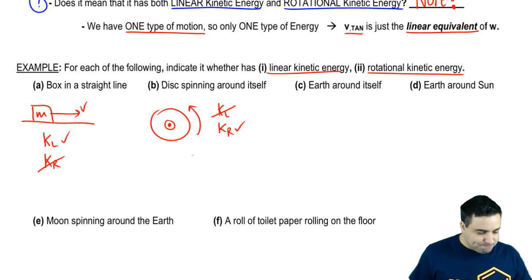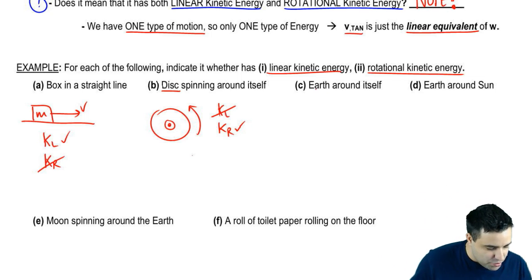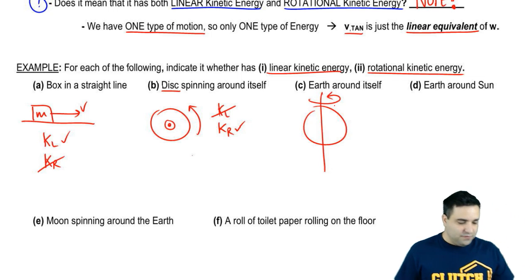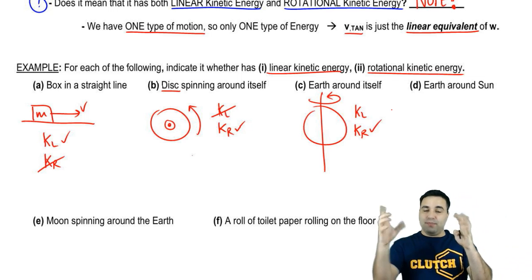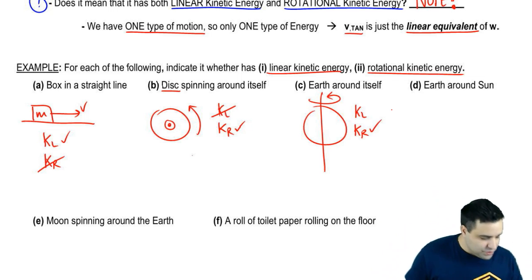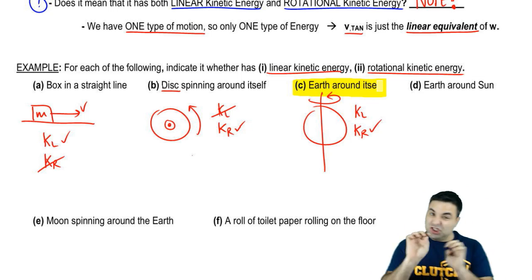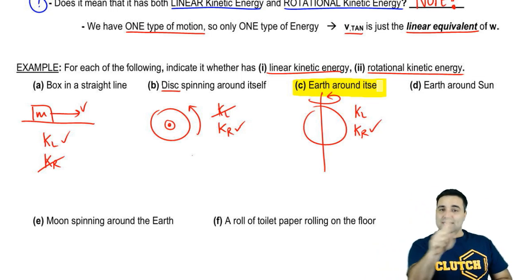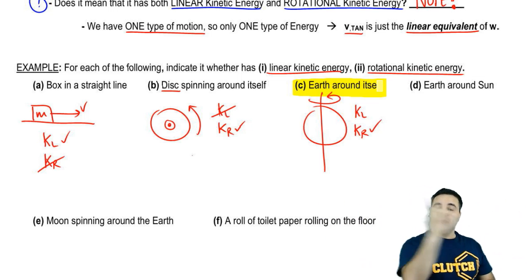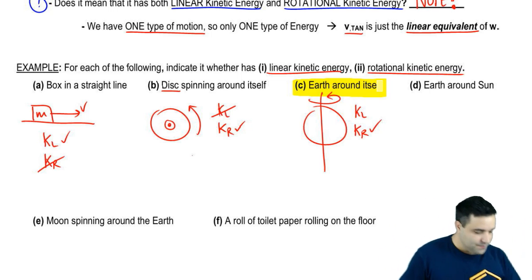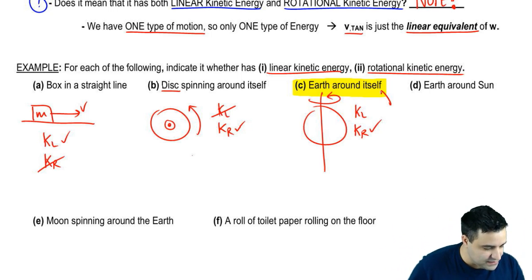What about the Earth spinning around itself? The Earth is a sphere, roughly, right? And if it spins around itself, it's very similar to the disc. There's no kinetic linear, and there is kinetic rotation, because you have a shape spinning around itself. If you're talking about just that part of the Earth's motion, as the Earth spins around itself, it doesn't move sideways. Now, you do know the Earth does move around the sun, but that's a different motion. Here, we're talking about just this piece of it.